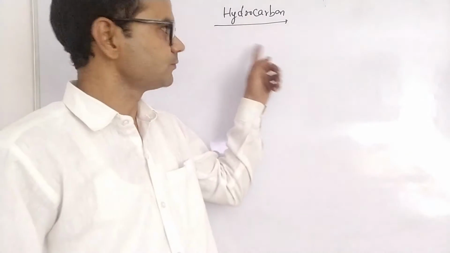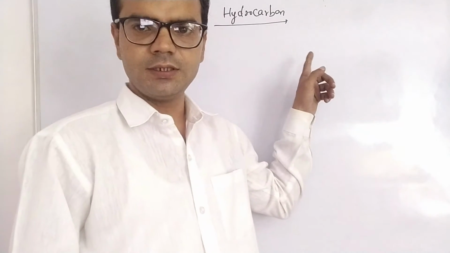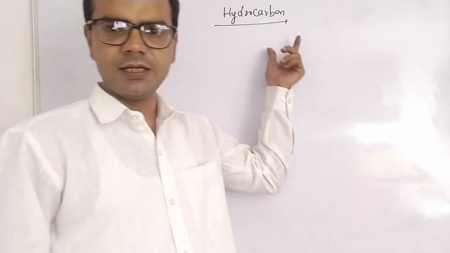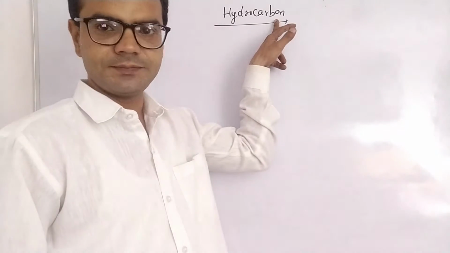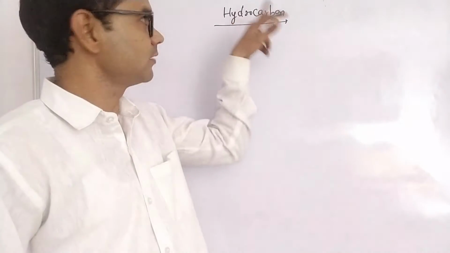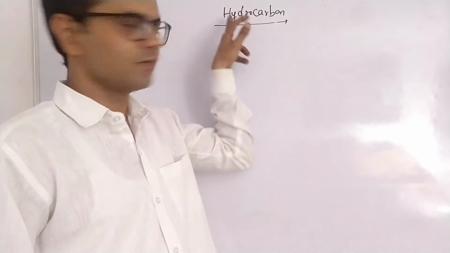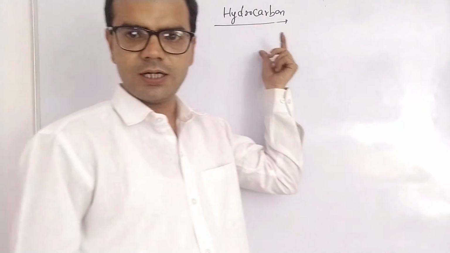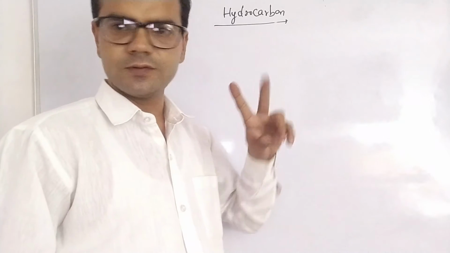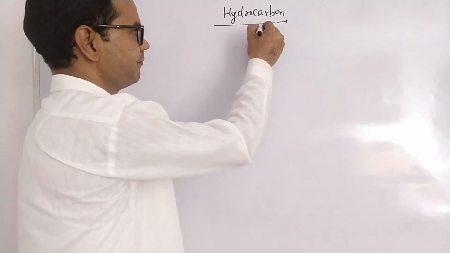Today we will discuss hydrocarbons for class 10. As the name indicates, compounds of carbon with hydrogen are called hydrocarbons. There are two types of hydrocarbons.